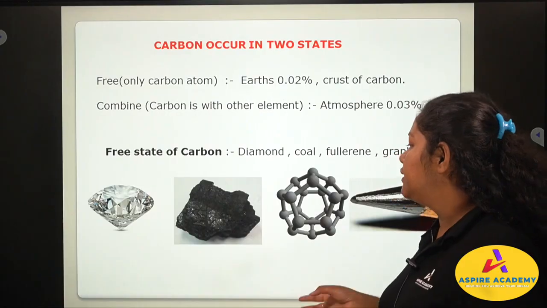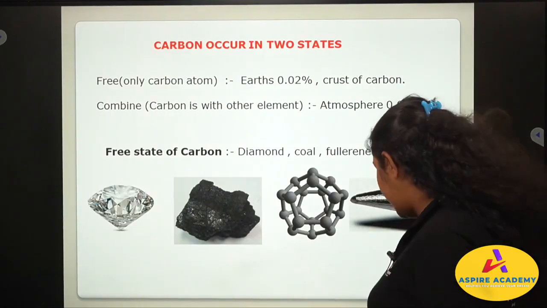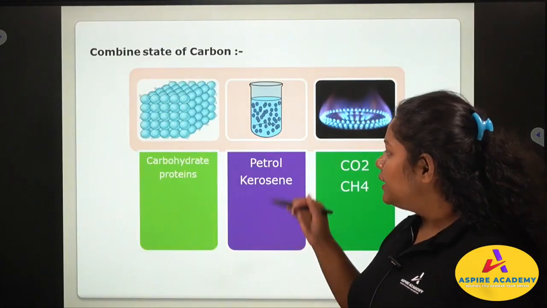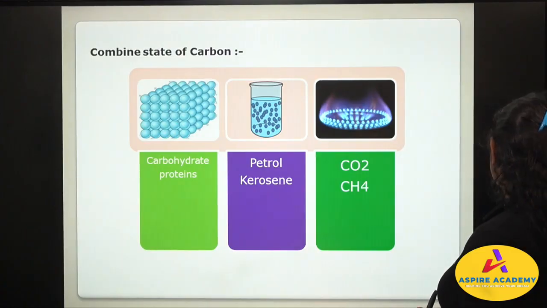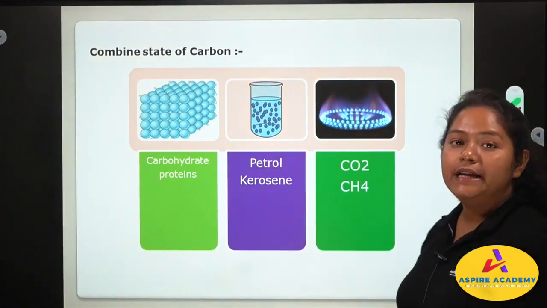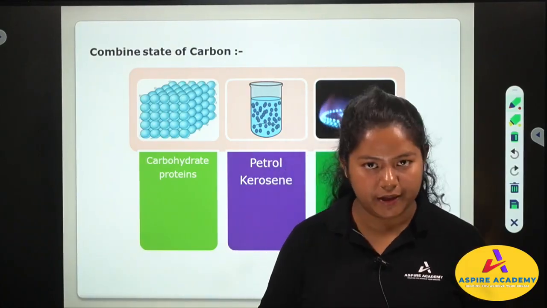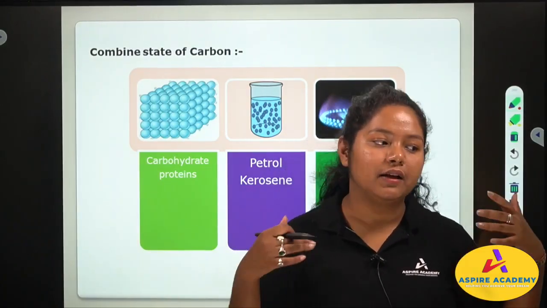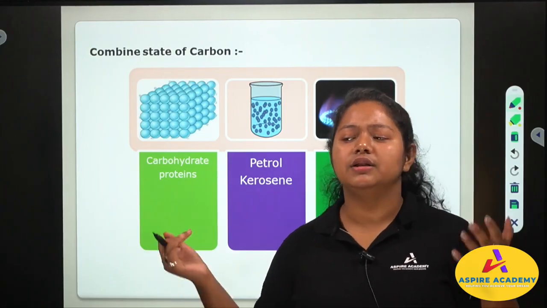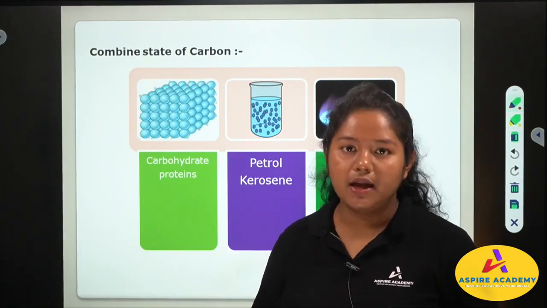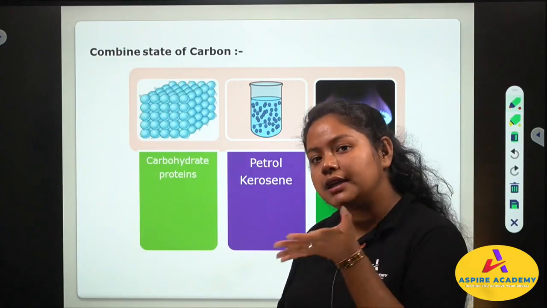We find diamond, coal, fullerene, graphite, etc. And in combined state we find it. Combined ones, carbon and some other elements will also be there. By element I mean like oxygen or fluorine, nitrogen, hydrogen, anything else, along with including carbon.